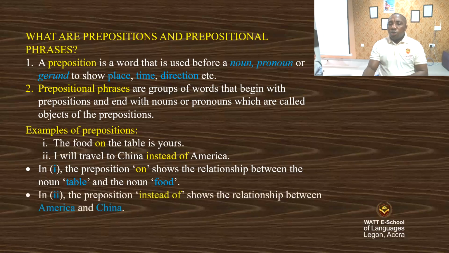Let's go to number 2. In 2, the preposition instead of shows the relationship between America and China. Here too, this preposition is showing a relationship between America and China because the two of them are nouns. But you can see that one is a single-word preposition, and one is made up of 2 words. So the first one is called a preposition, and the second one is called a prepositional phrase.